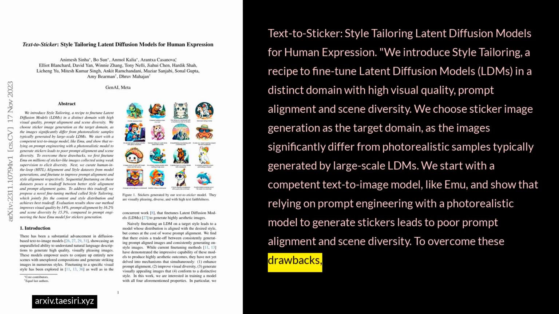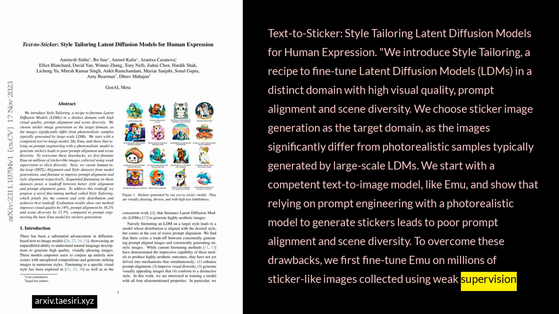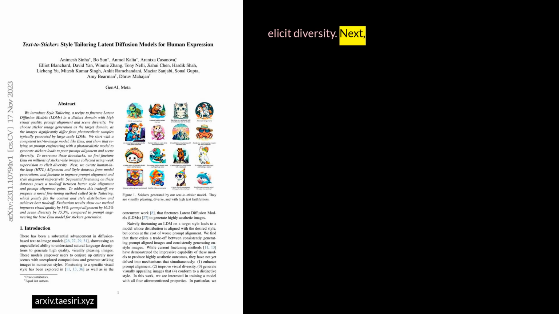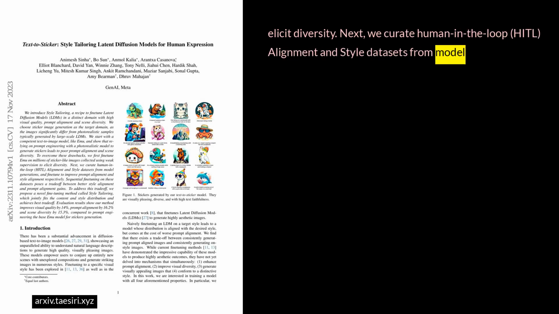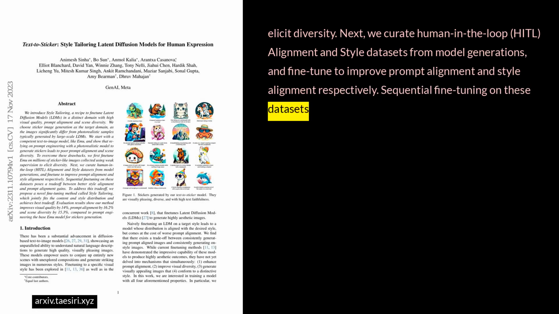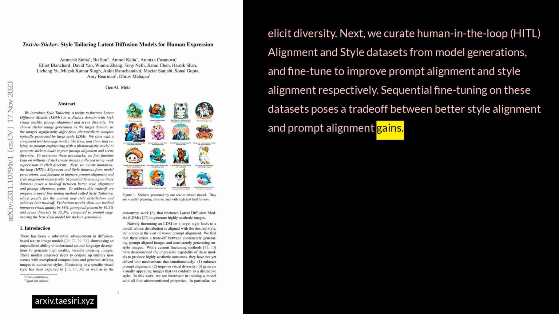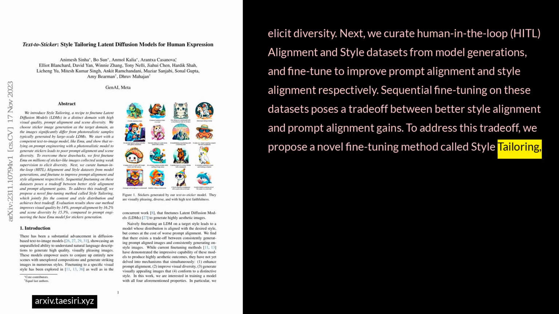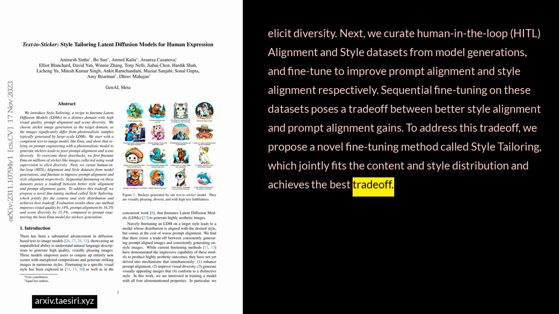To overcome these drawbacks, we first fine-tune Emu on millions of sticker-like images collected using weak supervision to elicit diversity. Next, we curate human-in-the-loop (HITL) alignment and style datasets from model generations and fine-tune to improve prompt alignment and style alignment respectively. Sequential fine-tuning on these datasets poses a trade-off between better style alignment and prompt alignment gains. To address this trade-off, we propose a novel fine-tuning method called style tailoring, which jointly fits the content and style distribution and achieves the best trade-off.